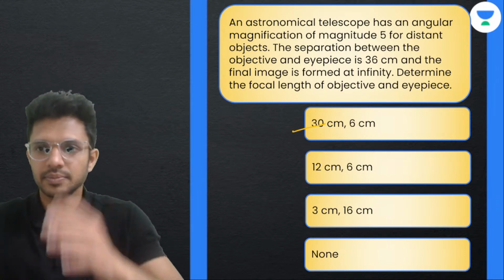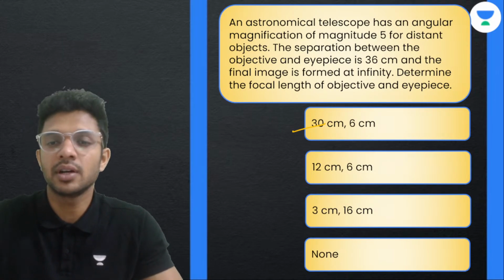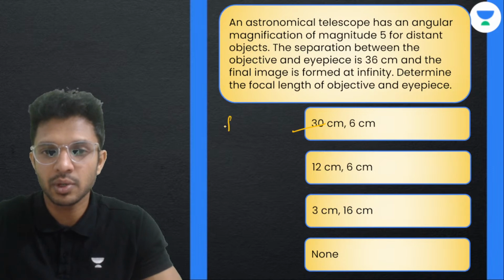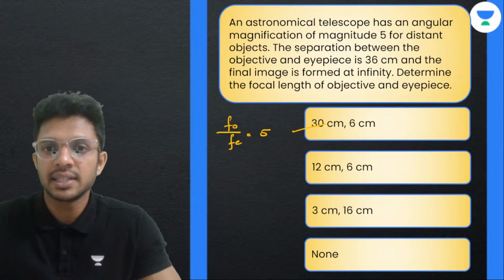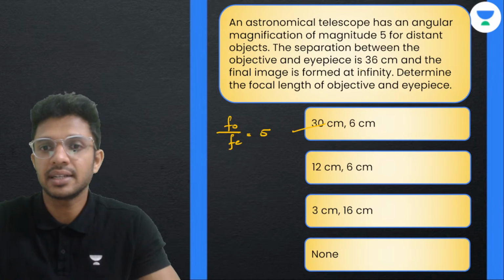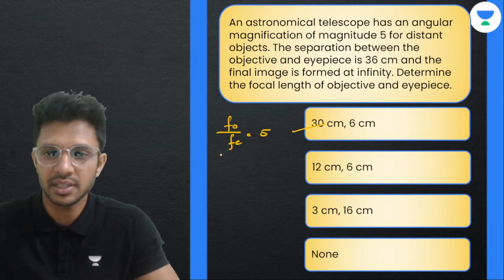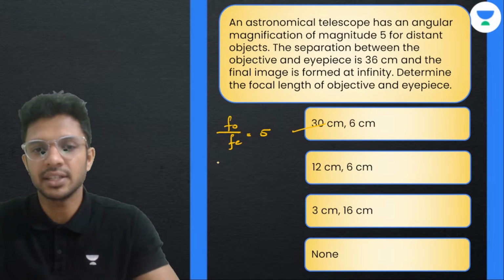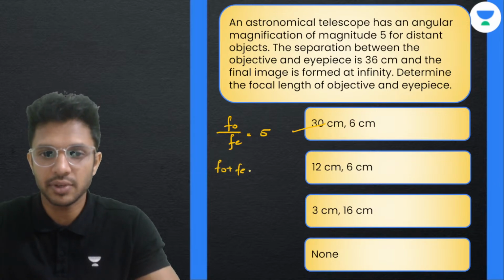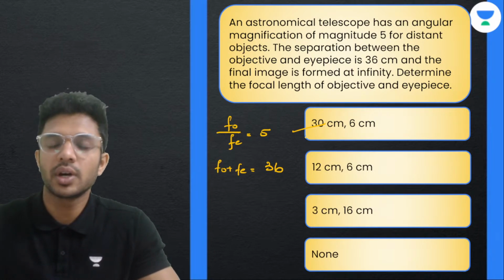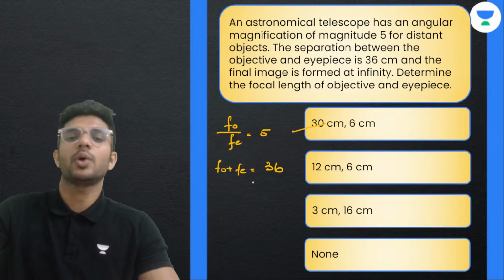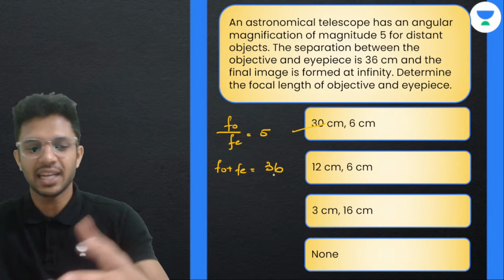Look, a telescope has an angular magnification of 5. Tell me what is the formula for angular magnification? F naught by Fe, and that's given as 5 here. The separation between the objective and the eyepiece is 36 centimeters. That is, the length of the given telescope, which we write as F naught plus Fe. Determine the focal length of the objective. That is, F naught and Fe have to be found out.